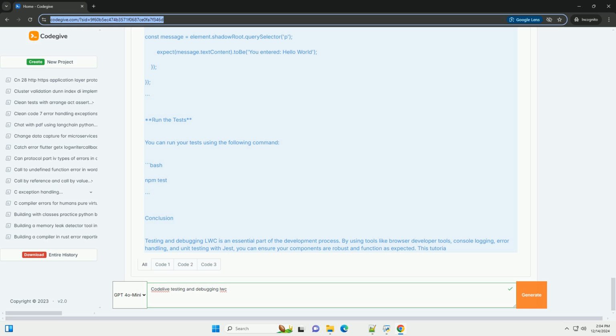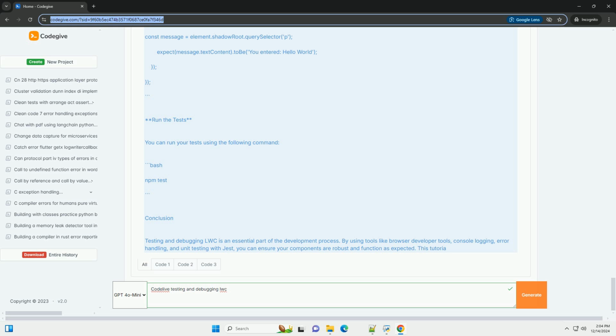2. Breakpoints. You can set breakpoints directly in the developer tools to pause execution and inspect variables. Open Developer Tools with F12 or right-click and inspect. Go to the Sources tab. Find your component's JavaScript file and set breakpoints. 3. Error handling. Implement error handling to catch and log any runtime errors.